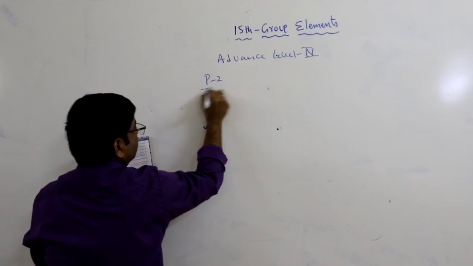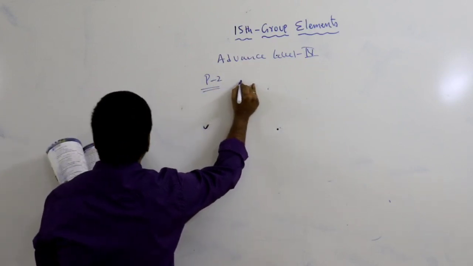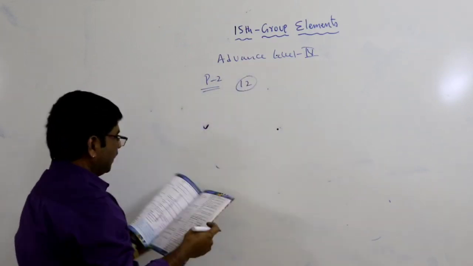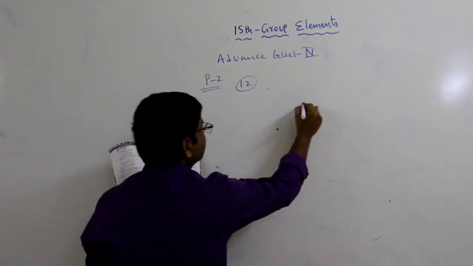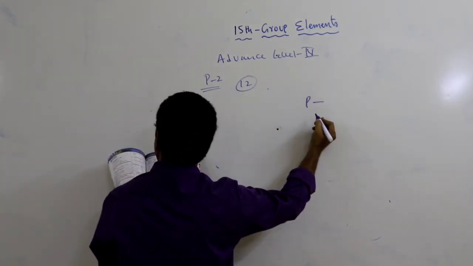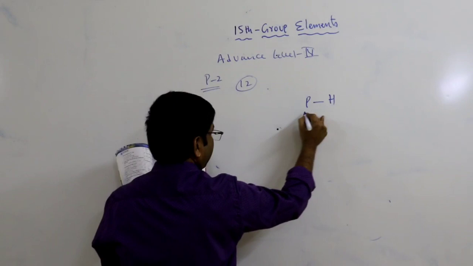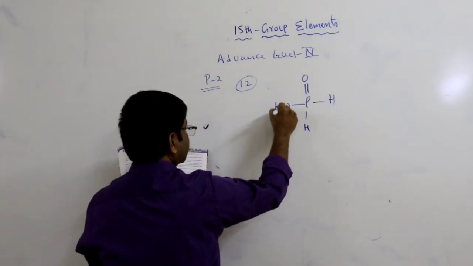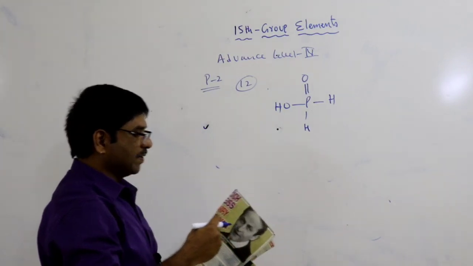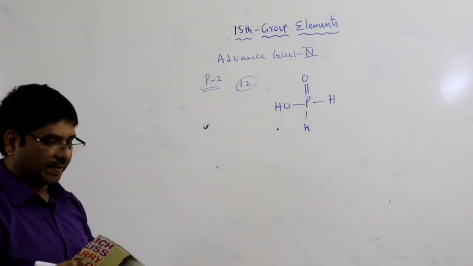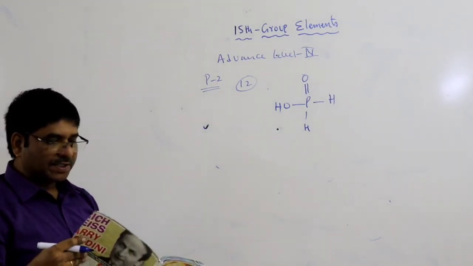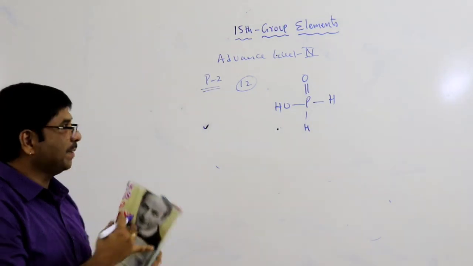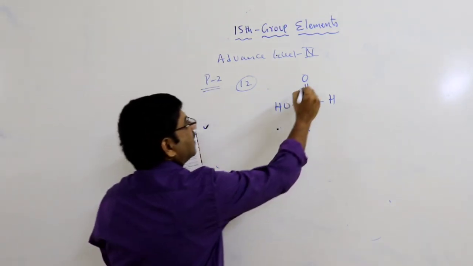Paragraph 2, question number 12. The given compound is phosphorus acid, and the structure is given in your question: P, H, H, double bond O, OH, H3PO2. First question: in the above structure, the number of p pi d pi bonds. The pi bond is only one.